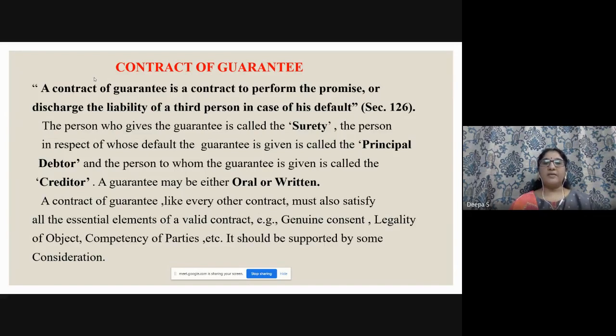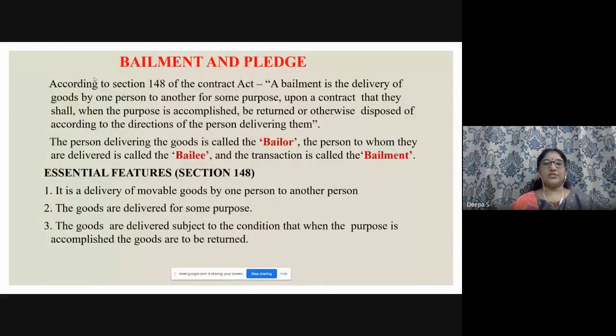A guarantee may be either oral or written. A contract of guarantee, like every other contract, must also satisfy all the essential elements of a valid contract. So, as in the example I've given: genuine consent, legality, competency, and it must be supported by some consideration. So next we'll go to bailment and pledge.